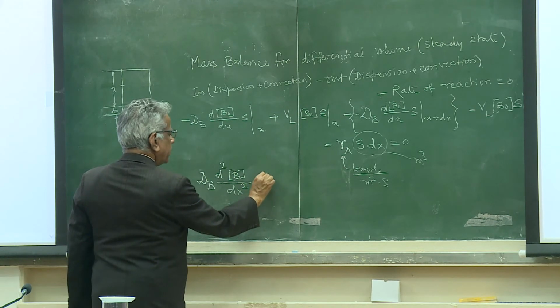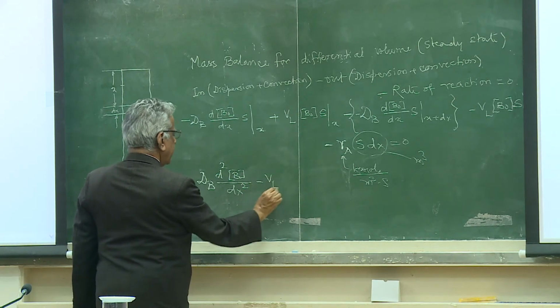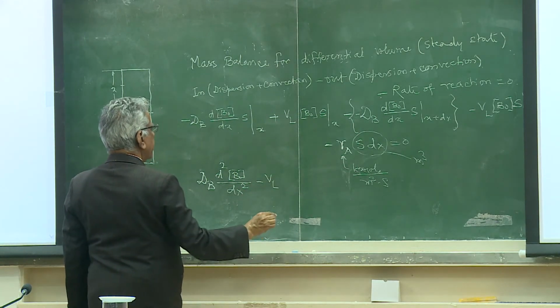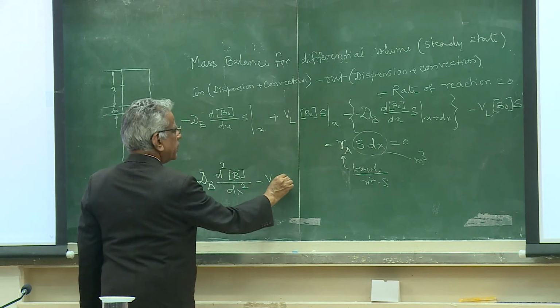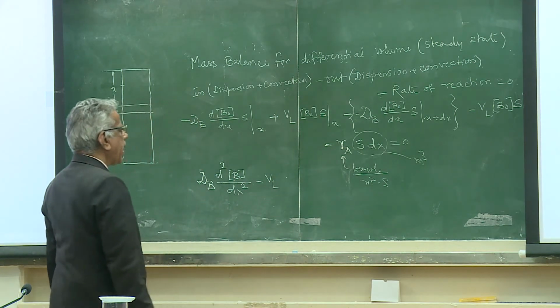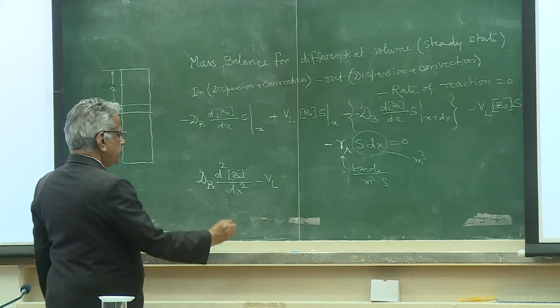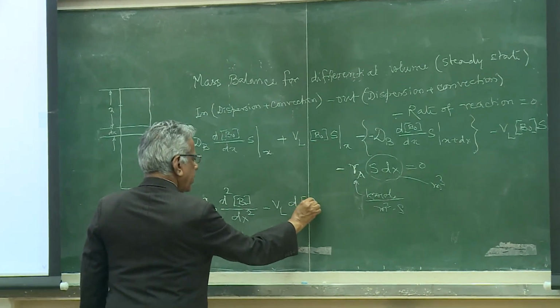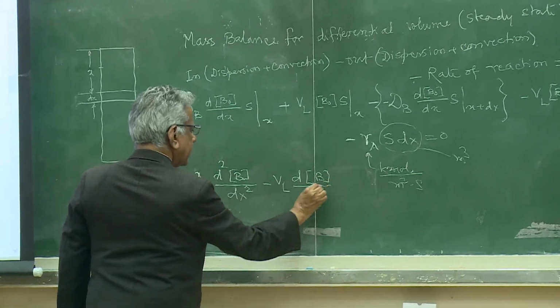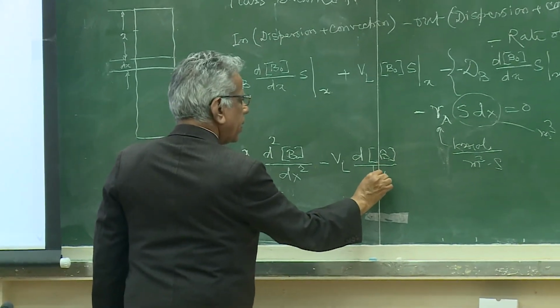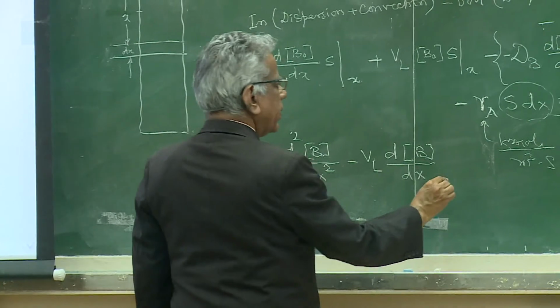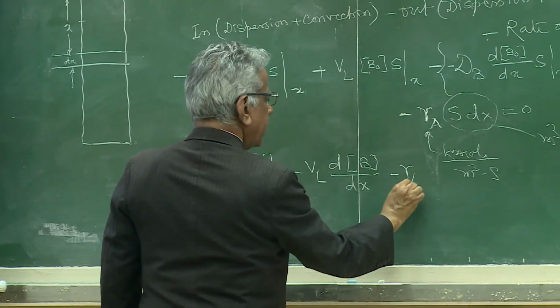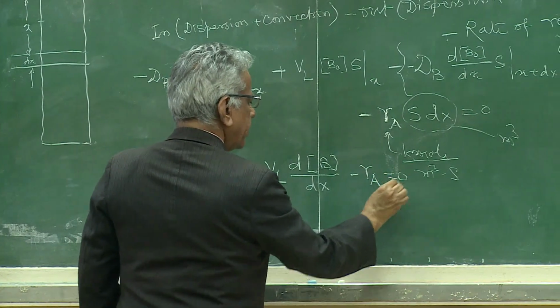Minus VL into dB by dx, minus RA is equal to 0.